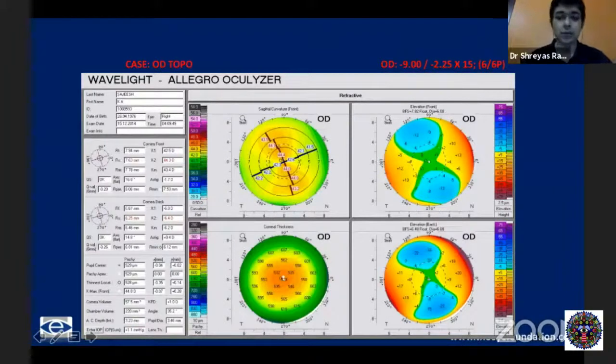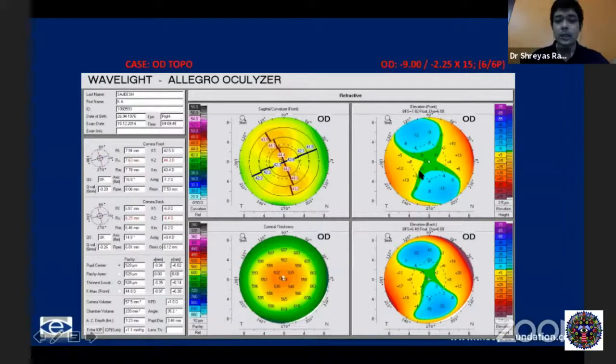So I'll just run you all through a few quick examples. So this is a perfectly normal scan. As you can see here, the curvature is normal, very symmetric. The pachymetry, again, the thinnest point, all these points are all very close to the center. The elevation data, you can see in the anterior and posterior elevation data.